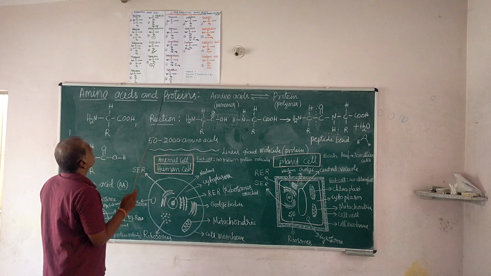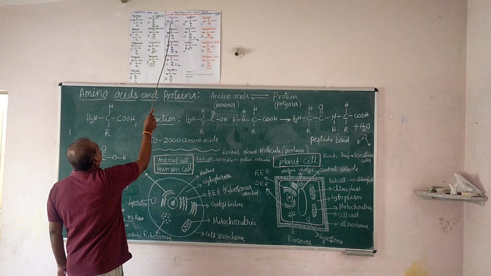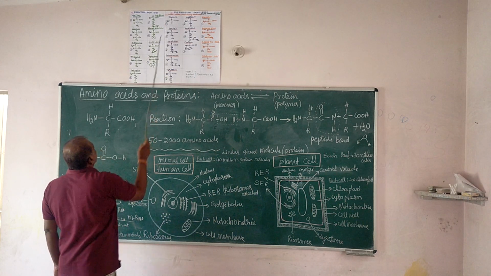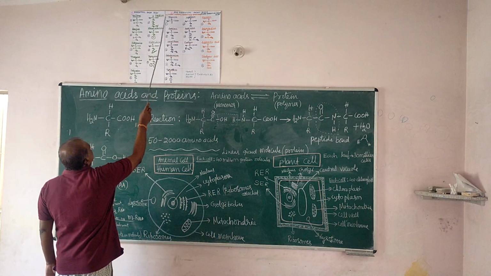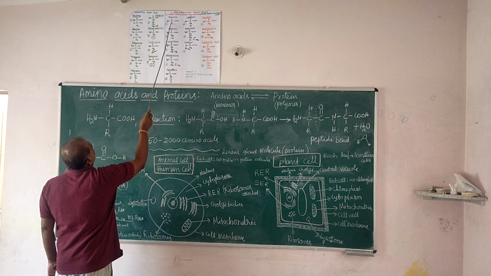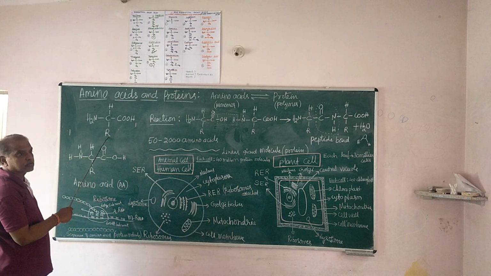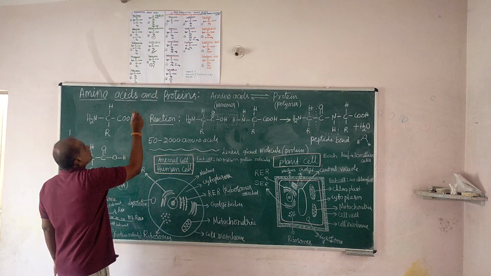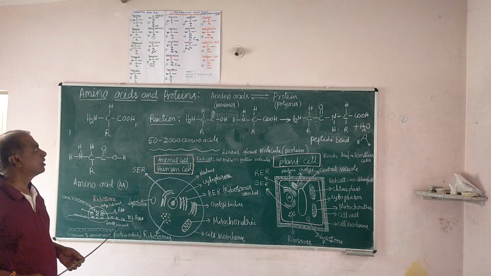Let me talk about the simplest amino acid. Look at this, this is called glycine. This group is common. There is no difference between this group and this group in all amino acids. What is the R group? R is only H. That is why it is the simplest amino acid. If you replace R by H, it becomes the amino acid glycine.